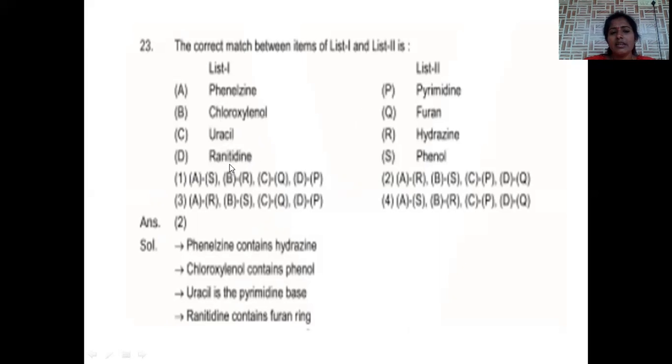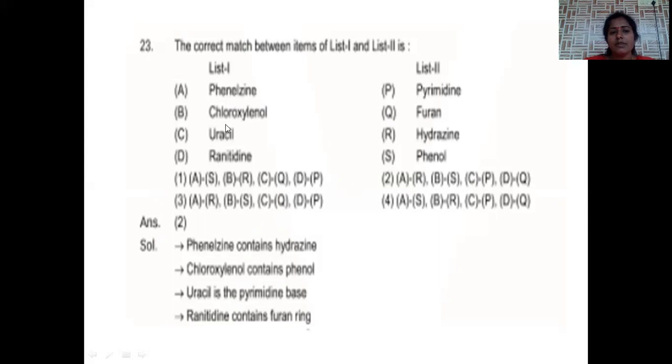Ranitidine, ranitidine is an anti-ulcer compound, antihistamine, which has the 5-membered heterocyclic compound, that is furan ring. 5-membered heterocyclic with oxygen as a heteroatom, that is nothing but furan. Phenelzine is mainly used for depression. Those who are suffering from depression and anxiety, for those patients we have to treat with phenelzine.